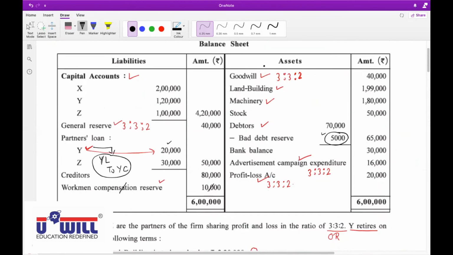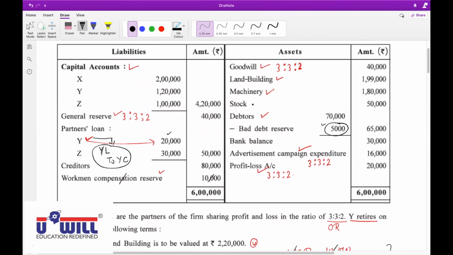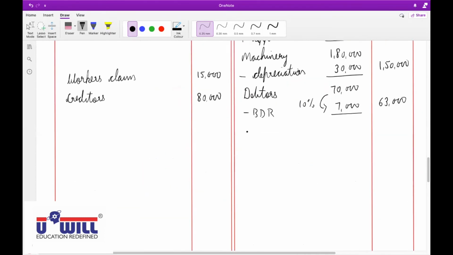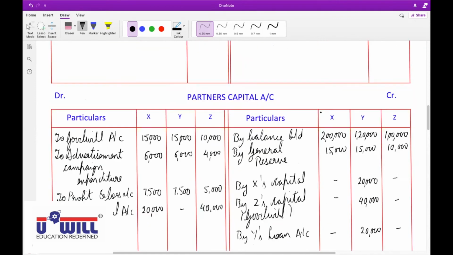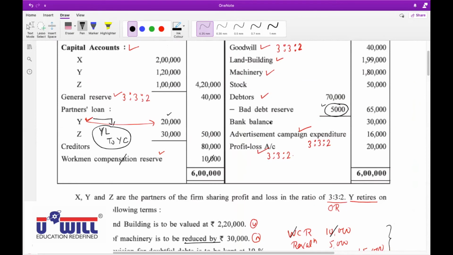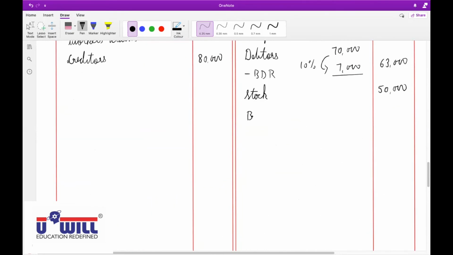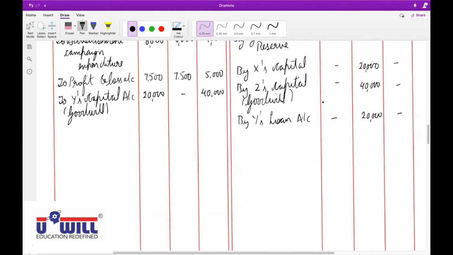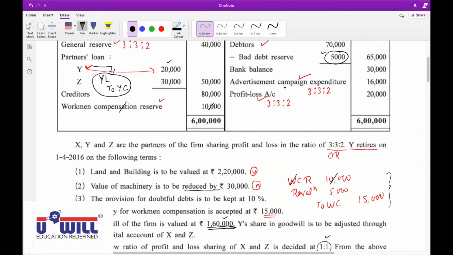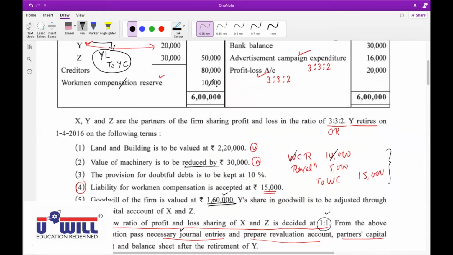Then on the asset side, goodwill, land and building, machinery recorded, stock 50,000 as it is. Then debtors recorded, bank balance 30,000 as it is. And then after bank balance, advertisement and P&L account get distributed between the partners.